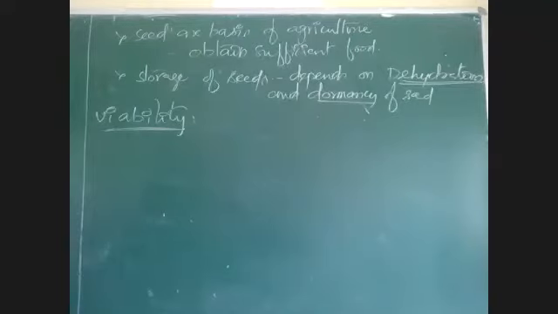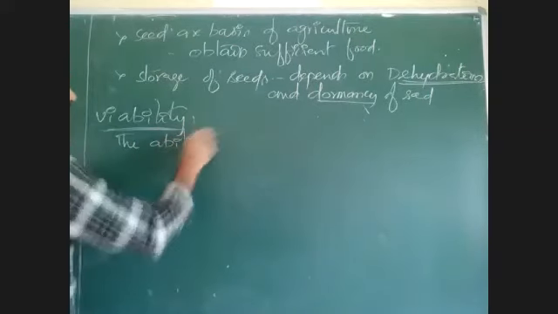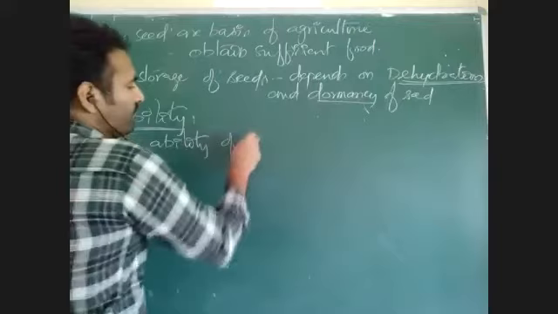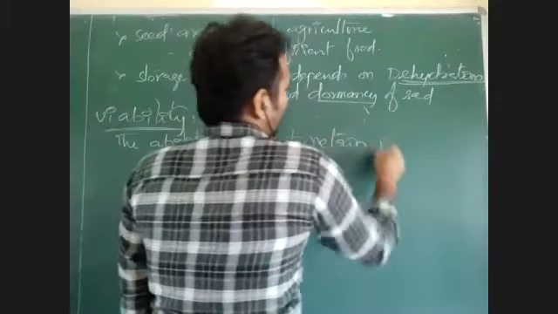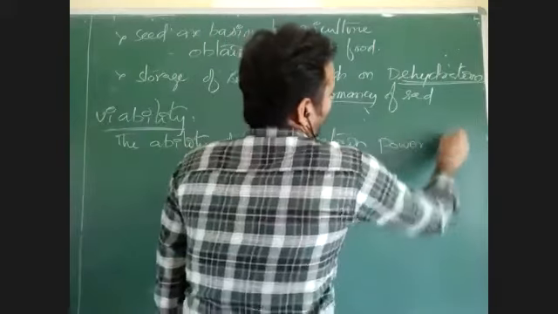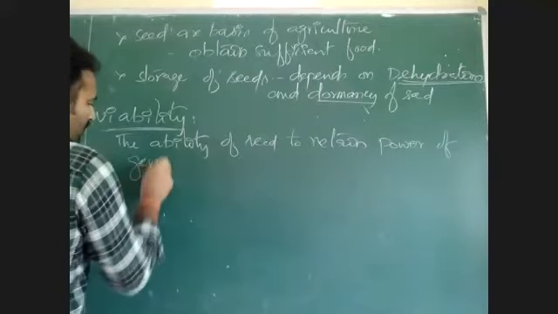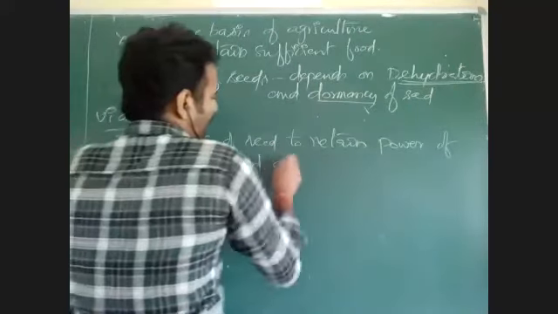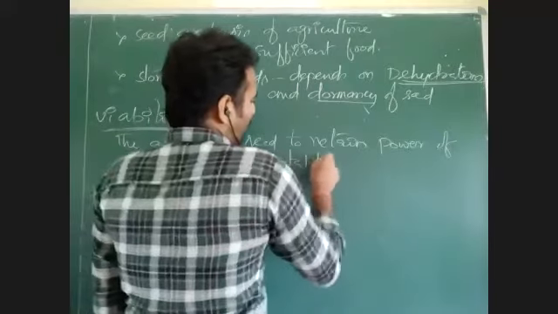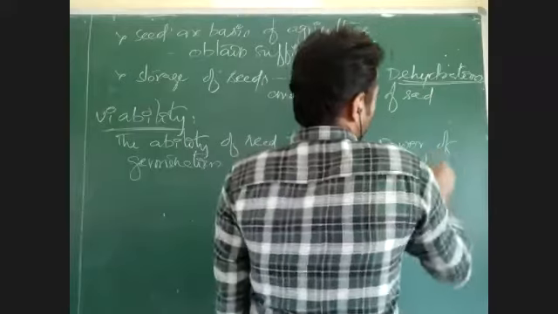Viability is the ability of seed to germinate, the ability of seed to retain the capacity of germination and establish into seedling.